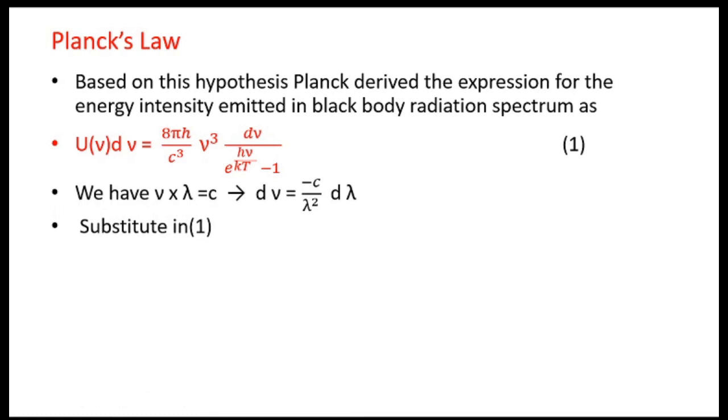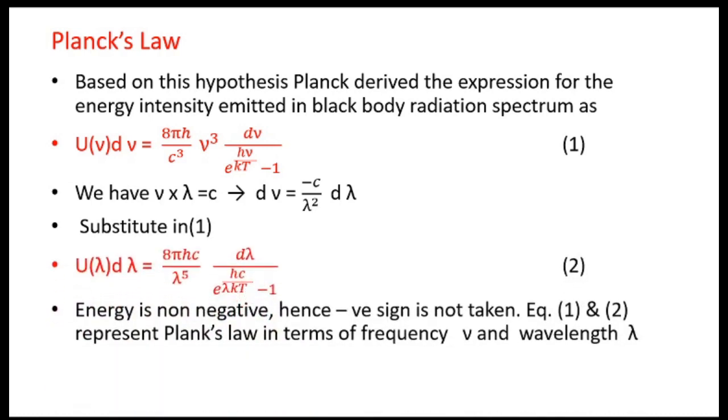Now we know that frequency times wavelength is the velocity of light. So if we make this substitution in equation 1, we get the energy intensity emitted in terms of wavelength λ, and it is given by u(λ)dλ = (8πhc/λ⁵) dλ / (e^(hc/λkT) − 1).